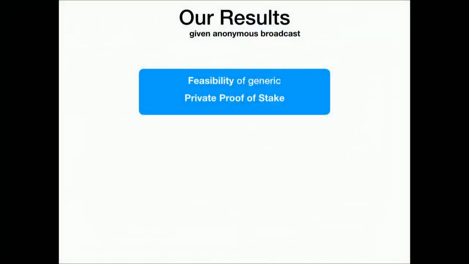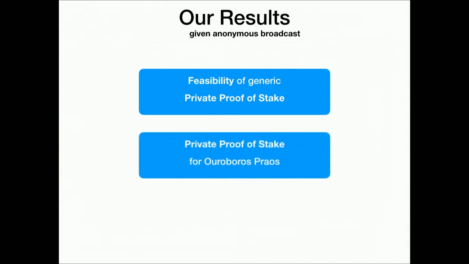It's feasible for a wide variety of lotteries, not just a lottery where you are allowed to publish a block. You can also use such an idea to create a lottery where, say, you are elected to a committee based on your stake. Now, this is a more theoretical result, as we just show you can do it. But also to show that it's a bit more practical, we actually designed a protocol for a specific thing, namely Ouroboros-Prowse, which is a proof-of-stake protocol.